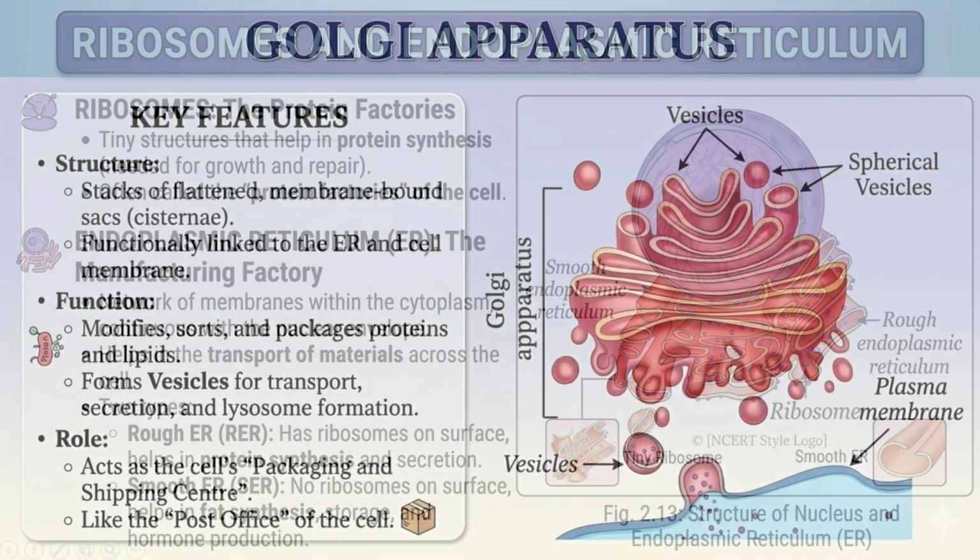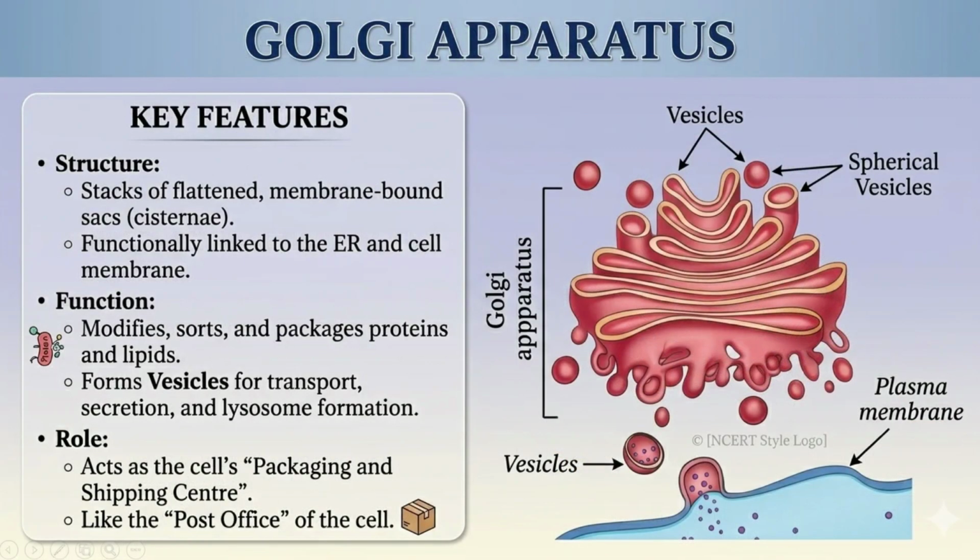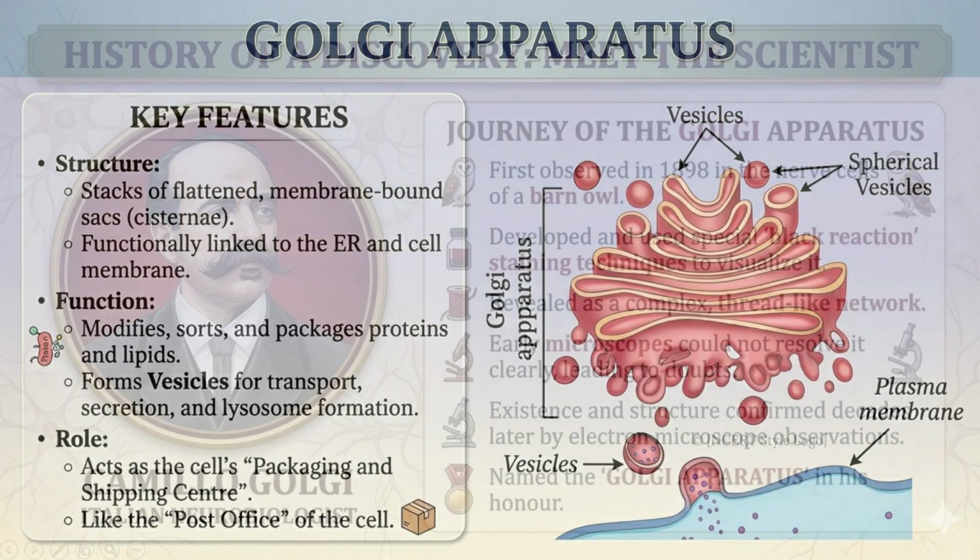The Golgi apparatus acts like the packaging and shipping center of the cell. It modifies proteins, packs them and transports them to different parts of the cell. The Golgi apparatus is made up of flattened membrane-bound sacs. You can think of the Golgi apparatus as a packaging and delivery center of the cell.